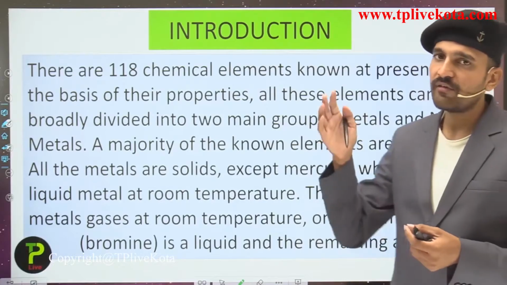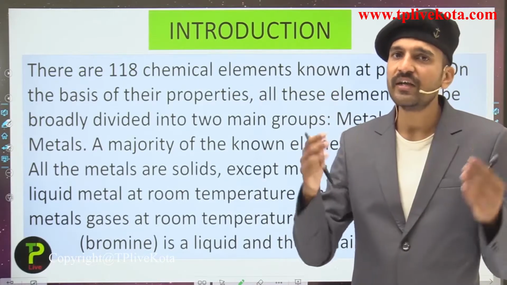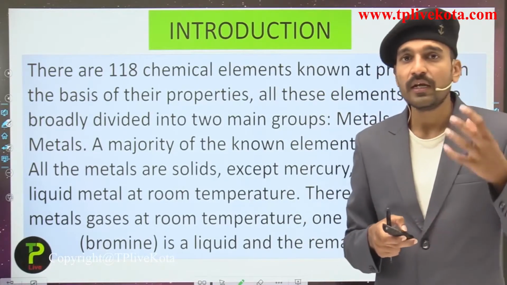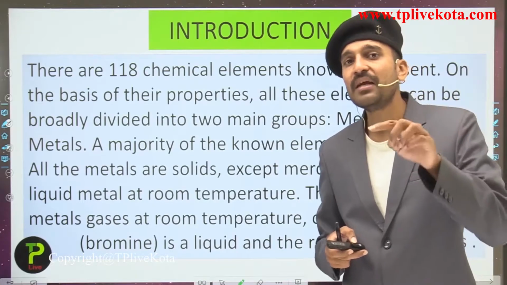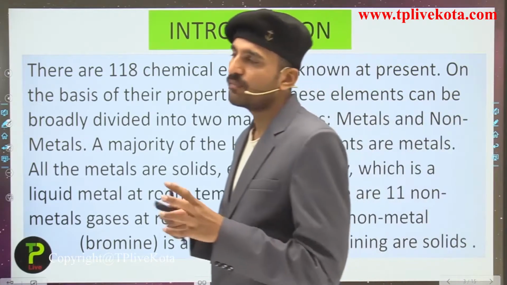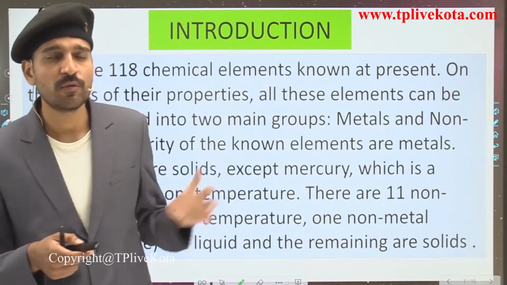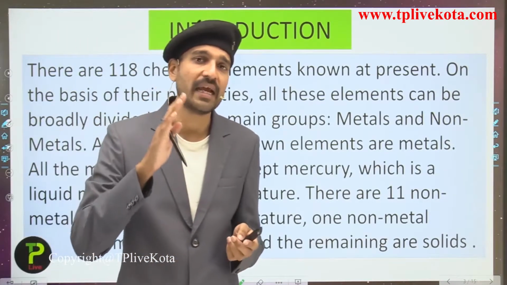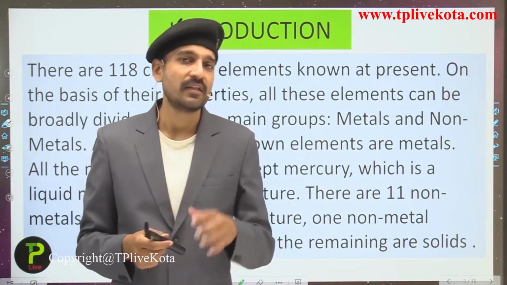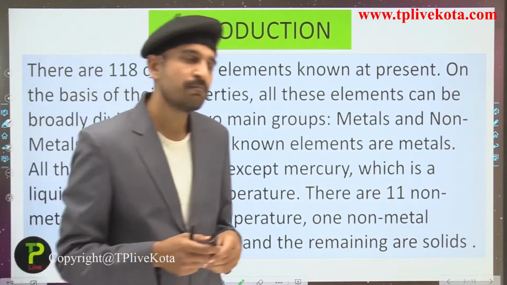So students, we have arranged all the 118 elements that are known to us depending upon their chemical properties, not on their physical properties, because when we see the physical properties, you will see that there are many exceptions, but the chemical properties may not have any exceptions.